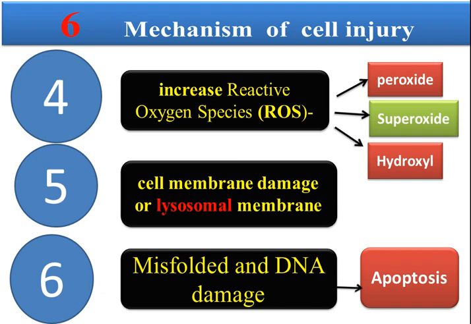What do we mean by apoptosis? Apoptosis means programmed death of the cell. Here the cell membrane will be normal, but the other organelles will die. This is what we call apoptosis, the programmed death of the cell.